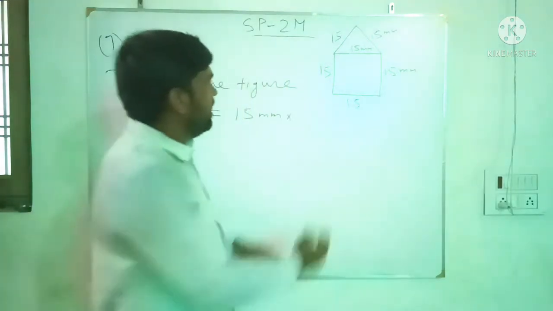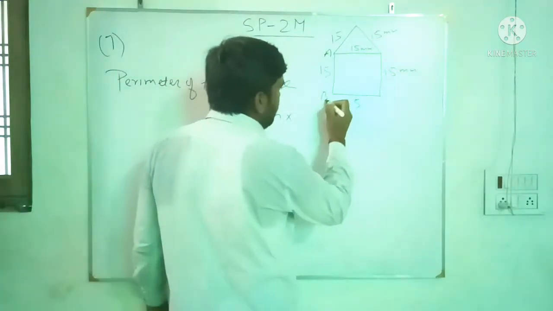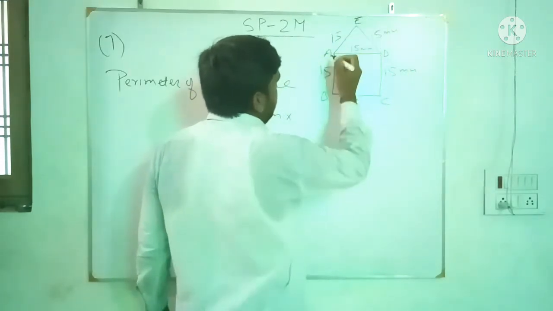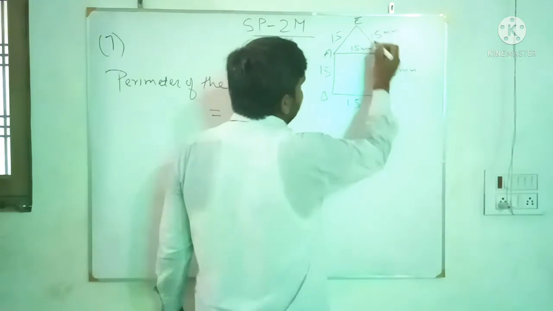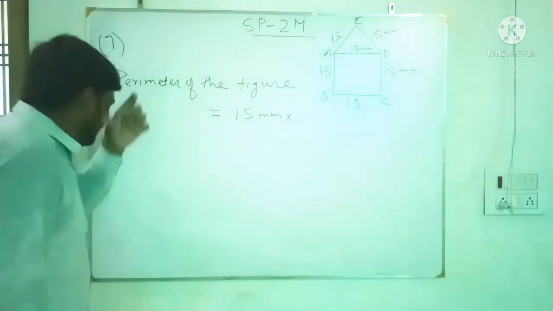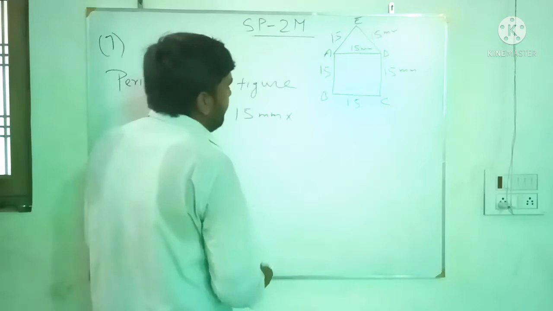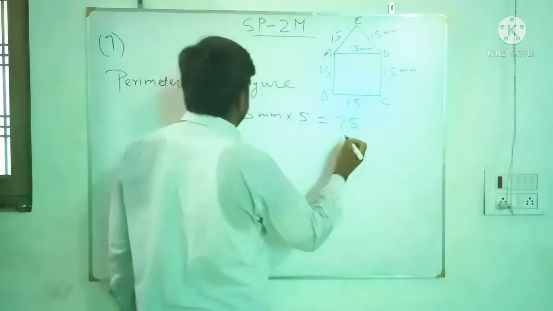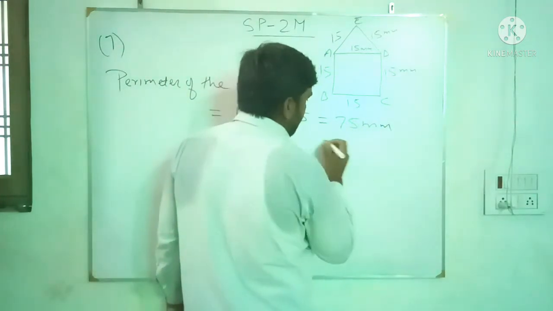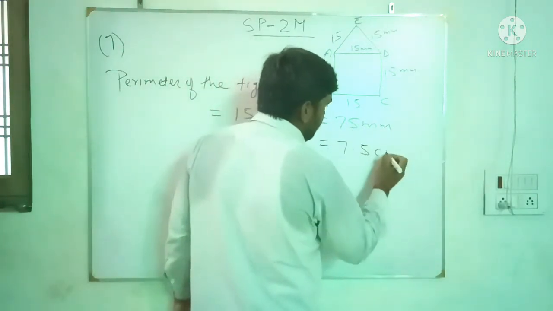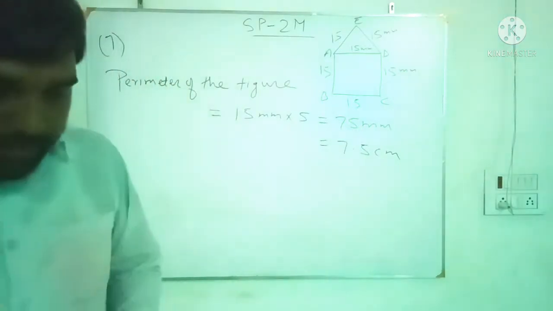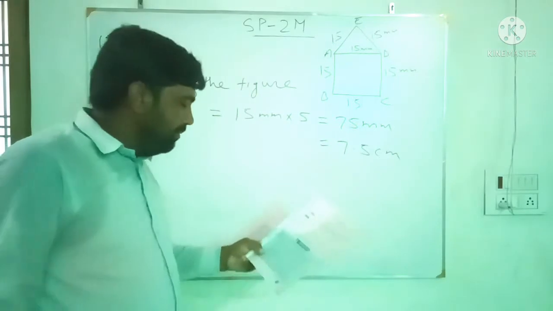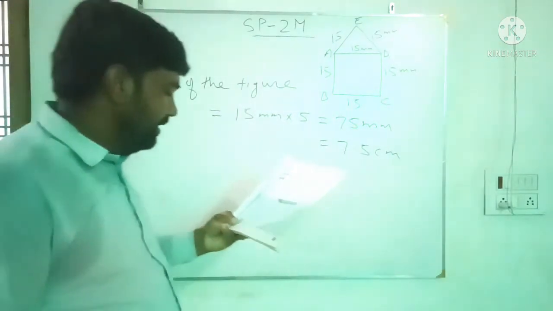If we start from this point A to B, B to C, C to D, D to E, then E to A. So this is the perimeter. So perimeter will be what? 15 mm into 5, that is 75 mm or 7.5 centimeter. So that is the perimeter. Find the perimeter in centimeters, that is 7.5 centimeter.